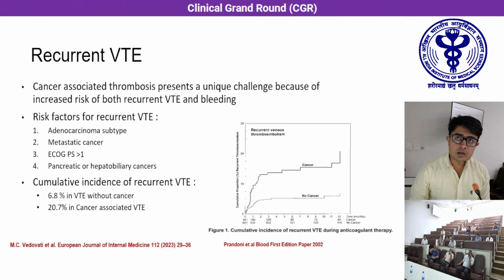Cancer-associated thrombosis presents a unique challenge because it is associated with an increased risk of both recurrent VTE as well as bleeding. So managing anticoagulation may be tricky. The risk factors associated with recurrent VTE are presence of an adenocarcinoma subtype, metastatic cancer, a performance status worse than 1, and presence of pancreatic or hepatobiliary cancers. The cumulative incidence of recurrent VTE has been estimated to be around 6.8% and 20.7% in patients without cancer and with cancer.